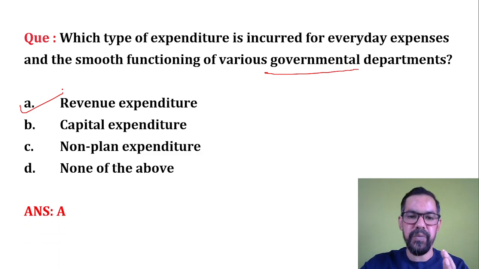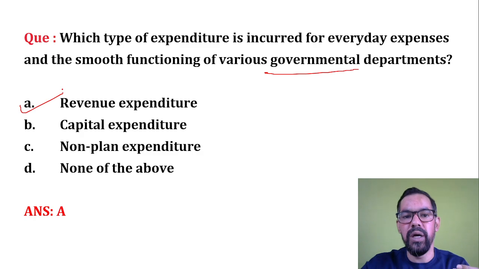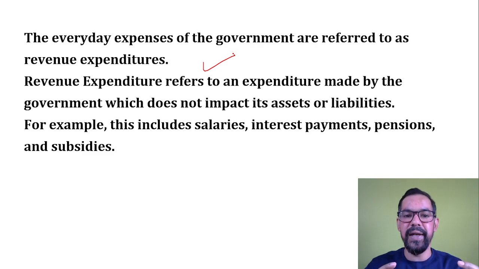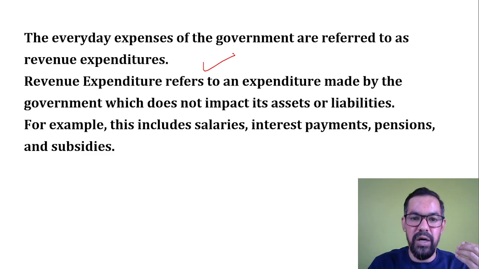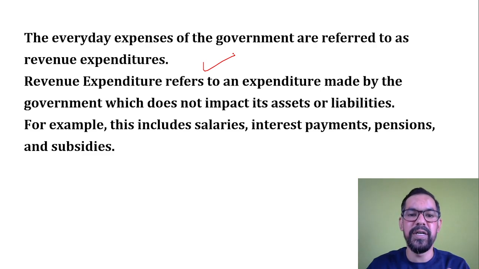Previously we had plan and non-plan expenditure. Plan expenditure was basically dedicated to the 5-year plan, and non-plan is generally apart from that. But now we have revenue and capital. Revenue is generally based on the day-to-day activities of government departments, like salaries, electricity bill, rent, and everything. And capital is expenditure on creation of permanent assets, like infrastructure development, building hospitals, infrastructure like roadways, roads, bridges, canals, and all.